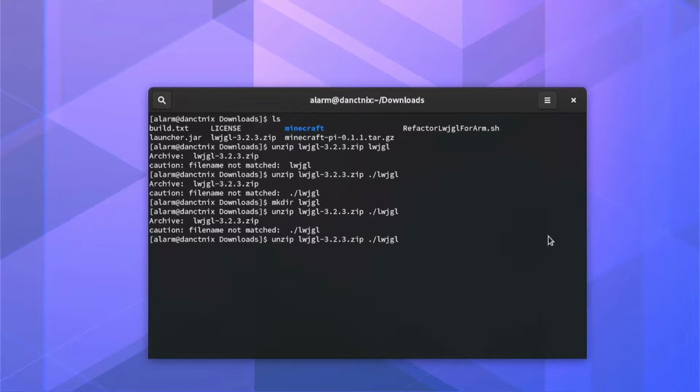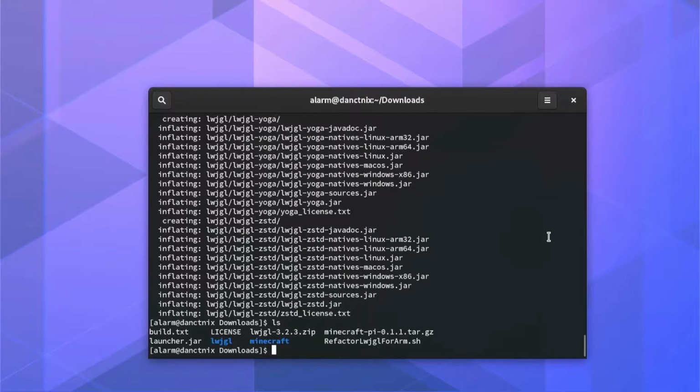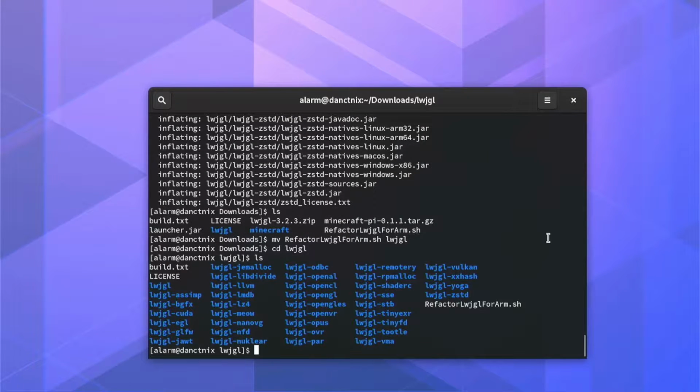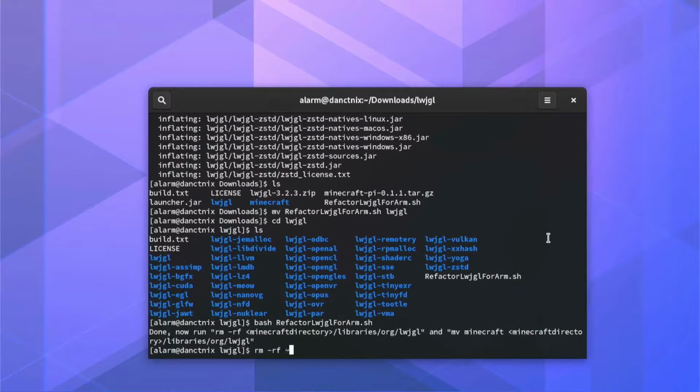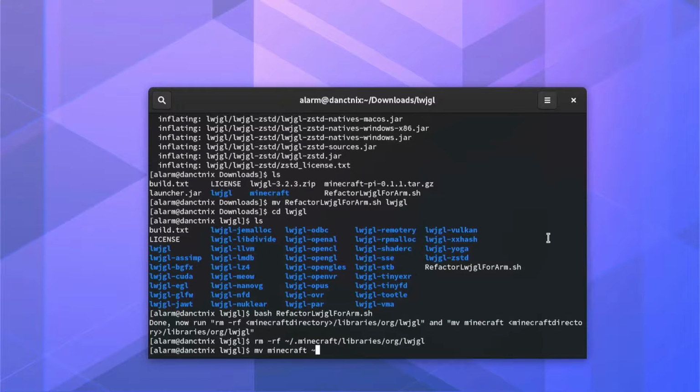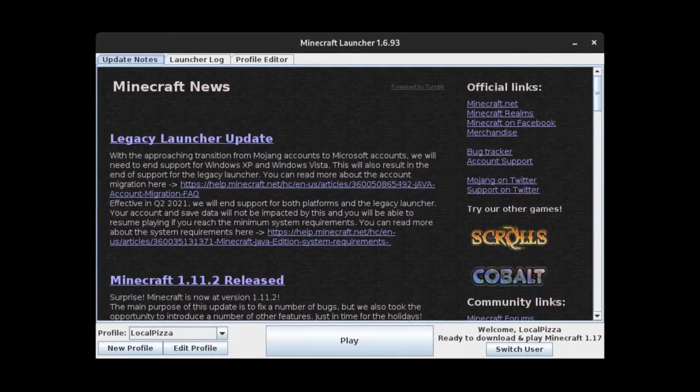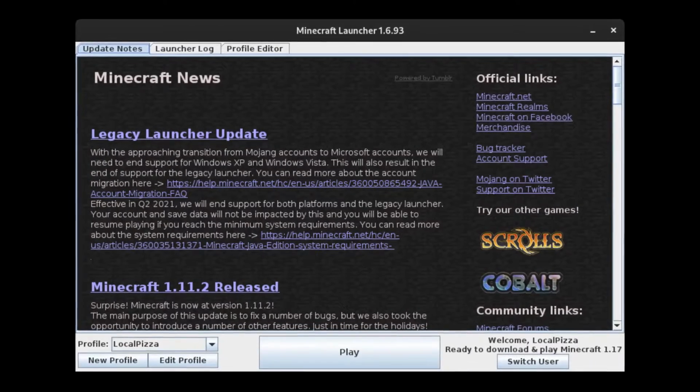I tried replacing the jars in the libraries folder with the ARM versions, but that doesn't work, and I believe I'd have to decompile the jar and recompile it with the new ARM libraries, which I don't feel like learning how to do. Believe me though, I spent quite a few hours trying to do this, and I may or may not have stayed up till 2 AM one night working on this. So the Minecraft Legacy launcher would not work.